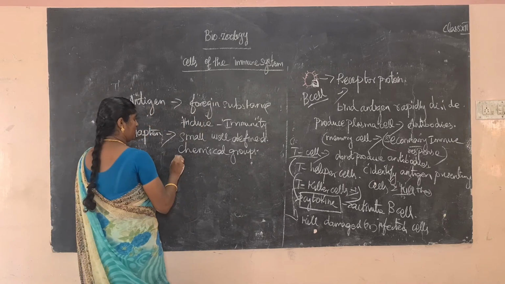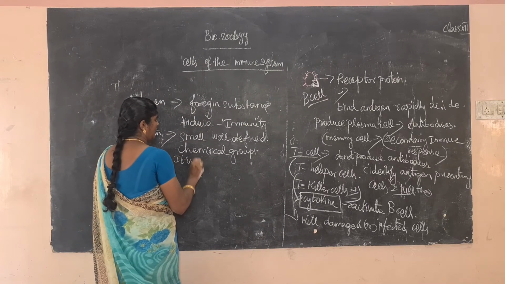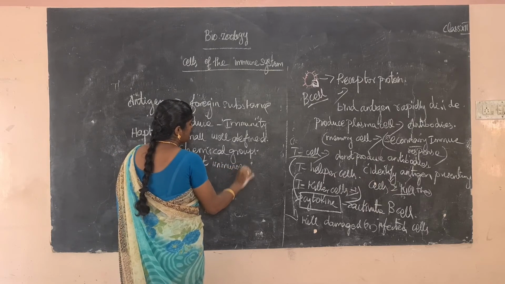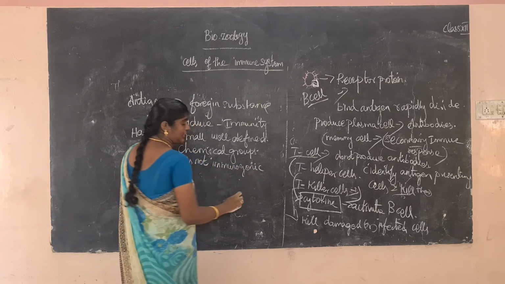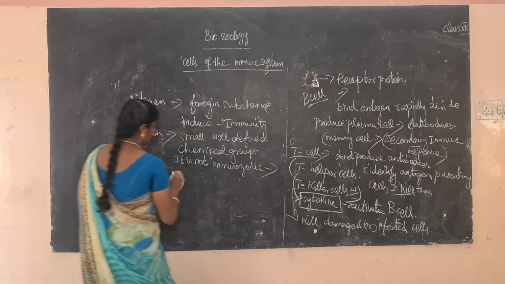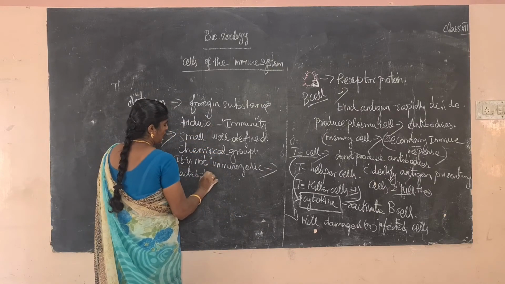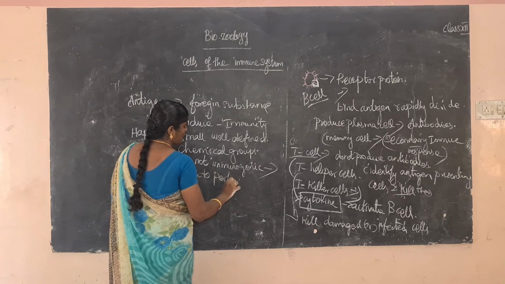Okay, but it is not immunogenic, but it reacts to preformed antibodies.